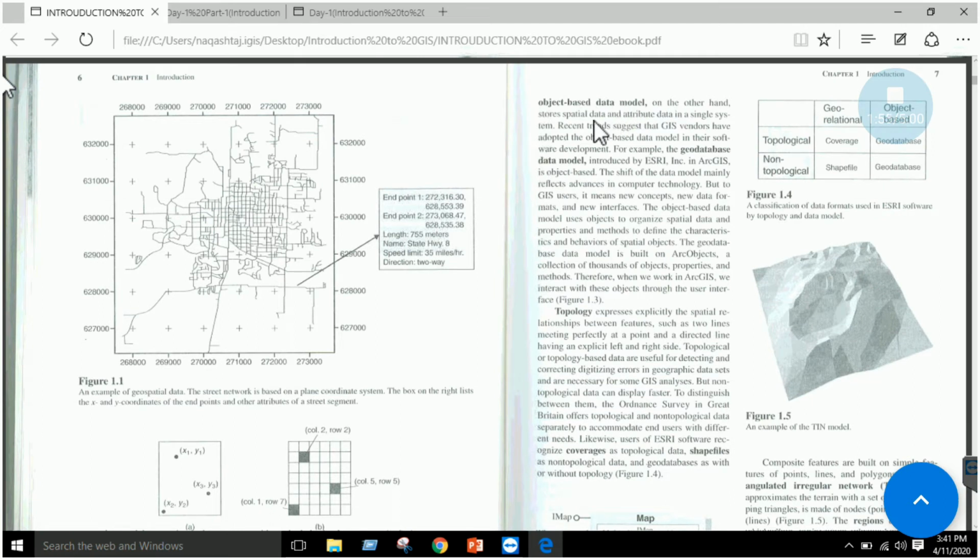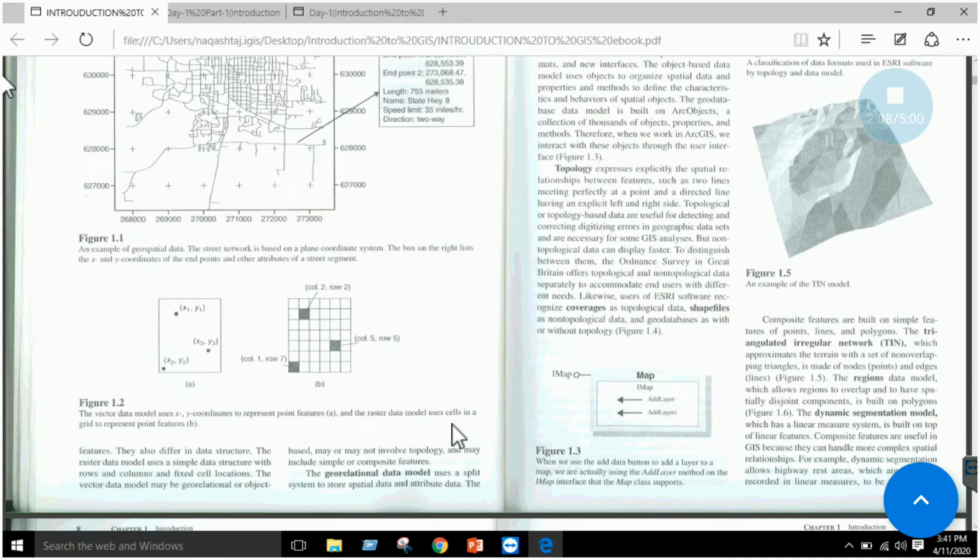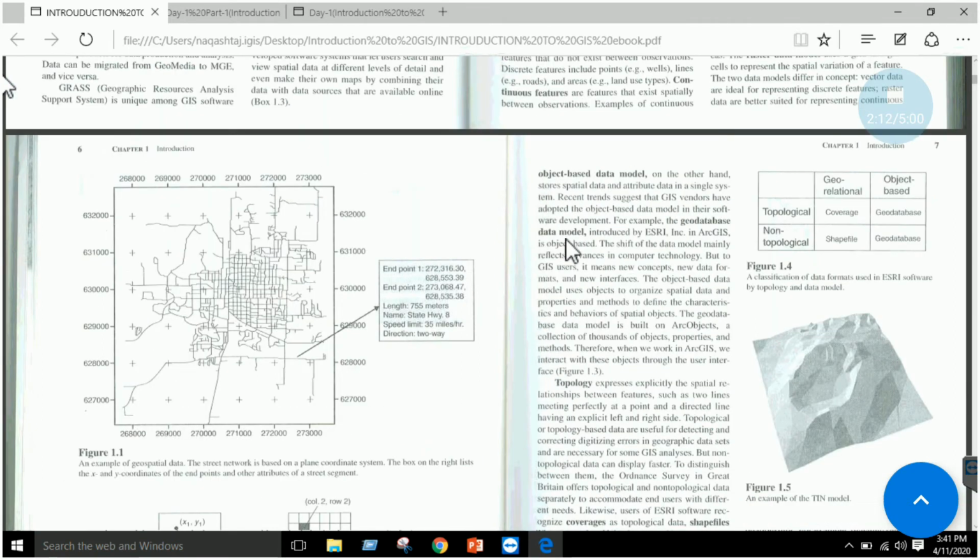It stores the spatial data and attribute data in a single system. This is the definition of the object based data model, that your spatial data as well as your attribute data are stored in a single system, right? And the georelational data model uses a split system, that is your locational and your attribute data are stored separately, right?